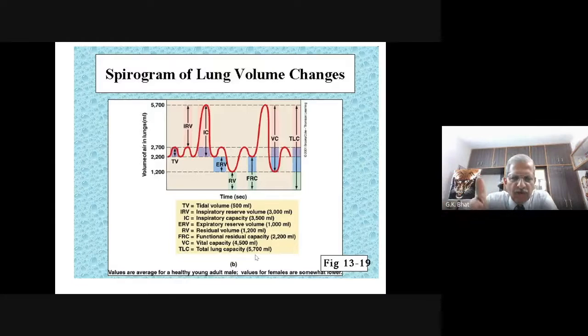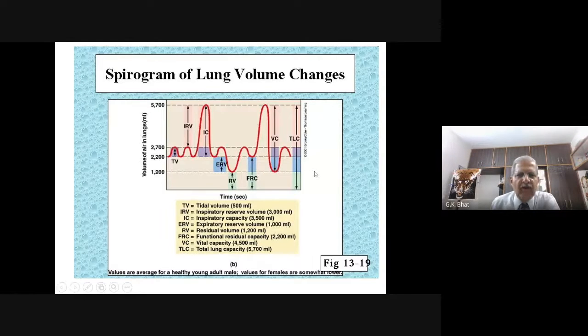By looking into this, one can count whatever is available here. These are the volumes you get, and all capacities we have to calculate. We have to derive that capacity. Only volumes, tidal volume, inspiratory reserve volume, and expiratory reserve volume are shown here, and the others we have